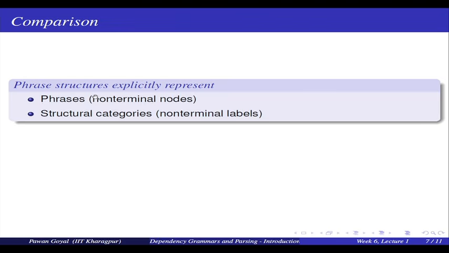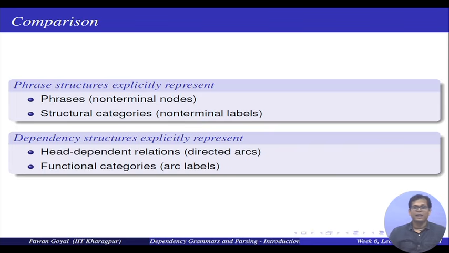So, in the case of phrase structure, I denote the phrases and the structural categories like noun phrases, verb phrases and so on. In the case of dependency structure, what do I represent? The various head-dependent relations, in the form of directed arcs, and the functional categories, that is, the different arc labels that I am giving to various arcs in my dependency relation.